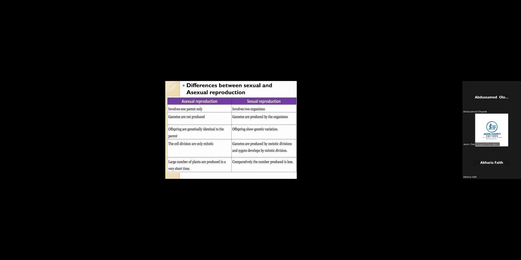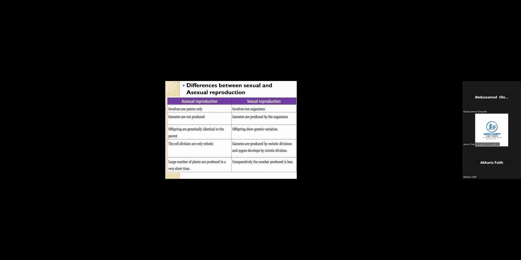While in sexual reproduction, gametes are produced by the organism. It is these gametes that come together, forming a zygote. Now, from the formation of the zygote, the new organism starts to grow. It grows till it becomes a complete new organism. So that is in the case of gametes.